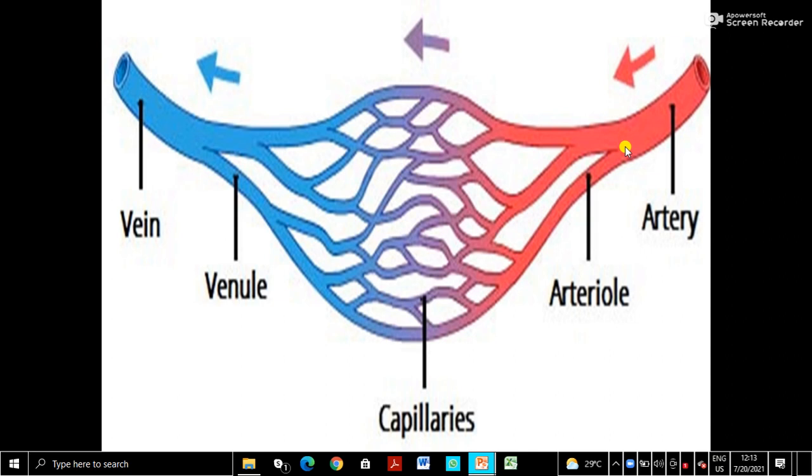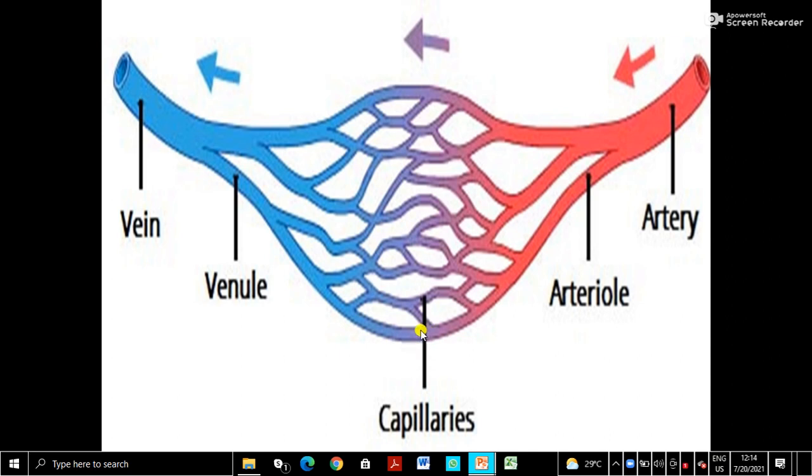So an artery divides into arterioles, arterioles divide into very fine capillaries, and these capillaries surround the tissues, and exchange of materials takes place between the tissues and the blood. One example we have learned is that alveoli are surrounded by blood capillaries, and exchange of gases, oxygen and carbon dioxide, takes place. Similarly, in all tissues, materials are taken from the cells and materials are given: oxygen and required nutrients are given to the tissues,